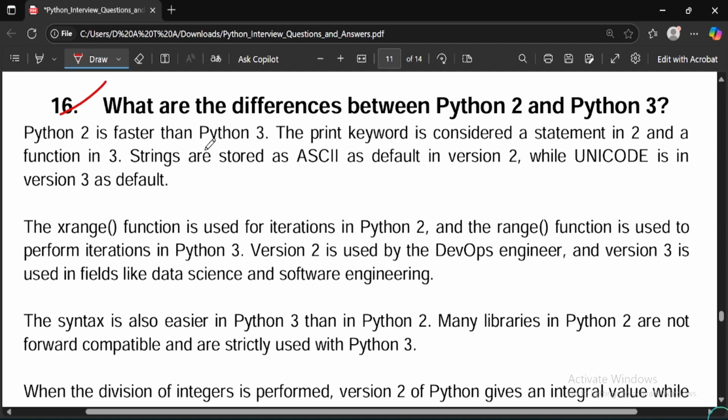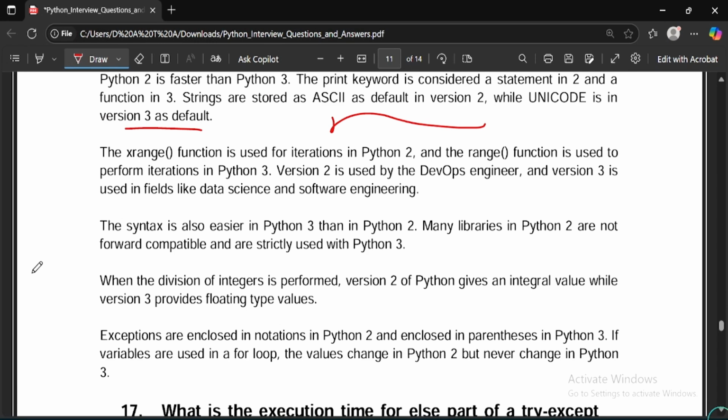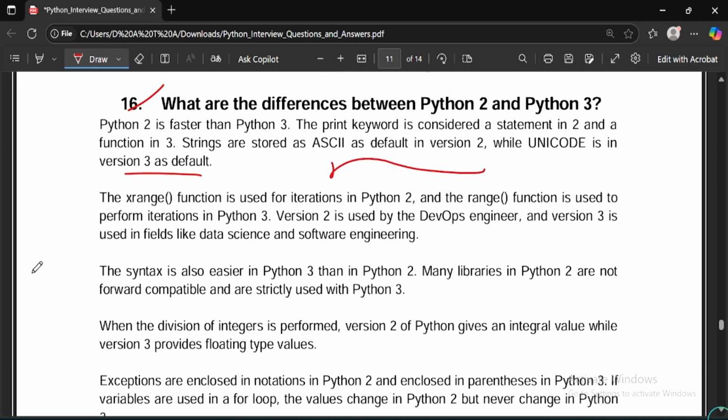You should know Python 2 is faster than Python 3. The print keyword is considered a statement in 2 and a function in 3. Strings are stored in ASCII by default in version 2 while Unicode is the default in version 3. You can read. I have provided a good answer for this question. What are the differences between Python 2 and Python 3? These are all the differences. Main points are covered to highlight the major differences between Python 2 and Python 3.